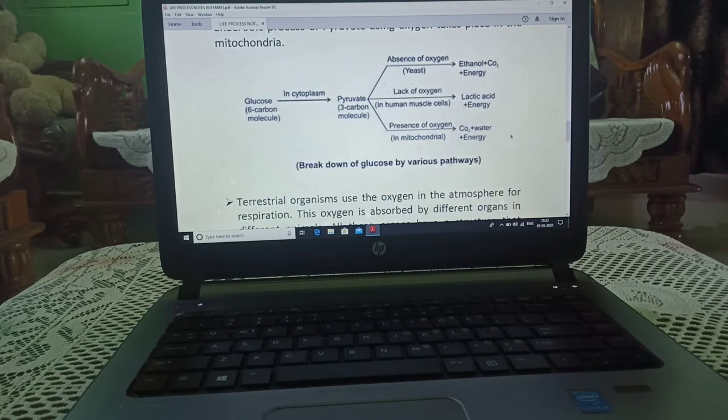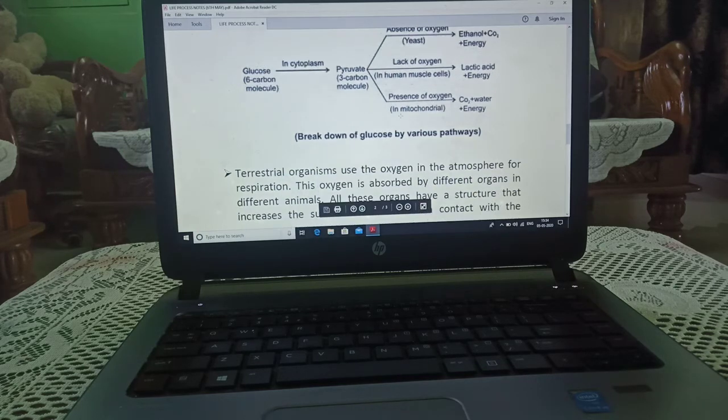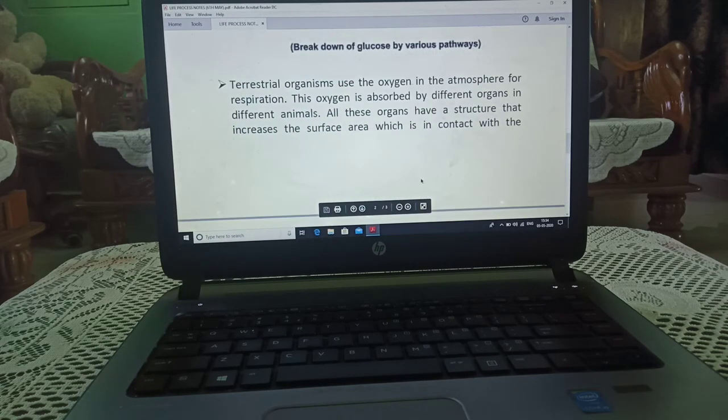Now we will see this: this is the glucose, a 6-carbon compound. Inside the cytoplasm, it forms pyruvate, a 3-carbon molecule. In the absence of oxygen, in yeast, there is formation of ethanol, carbon dioxide and energy. In the lack of oxygen in human muscle cells, there is formation of lactic acid and energy. And the third one, in the presence of oxygen in mitochondria, there is formation of carbon dioxide, water and energy.